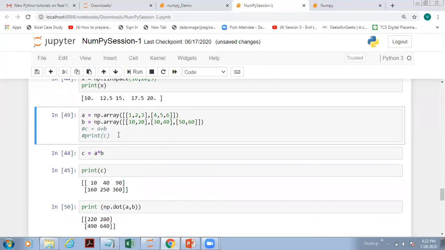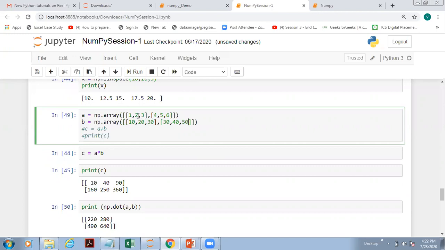Now, suppose we want to do some mathematical operations. Here we have an array. First I will show you this one. Currently I am using two arrays which are of the same size.